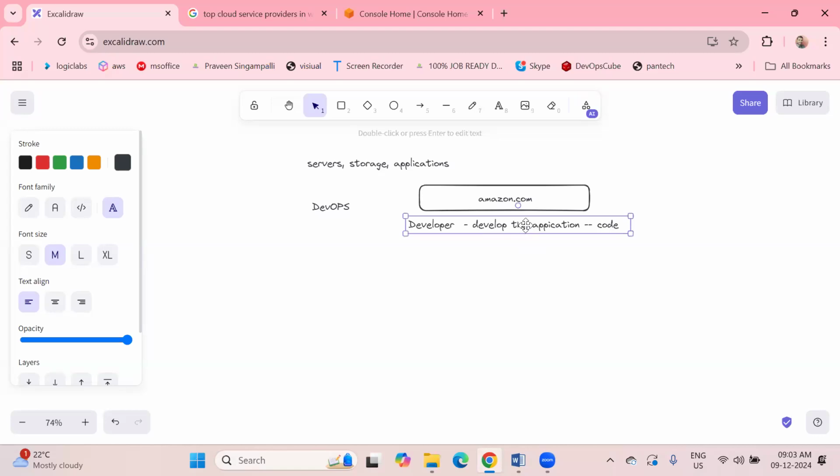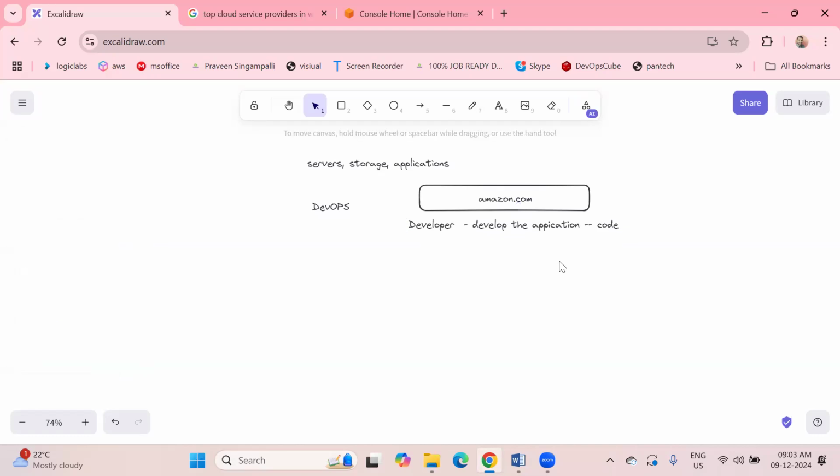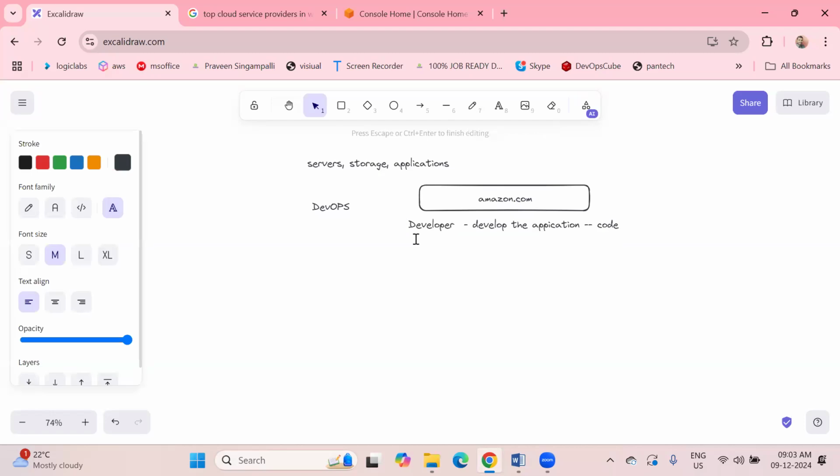His only job is to write code for a specific site like Amazon.com. That's it. Once the code is ready, directly you deploy it to Amazon. No, we are not supposed to deploy like this. The next thing is that the QA team will work.